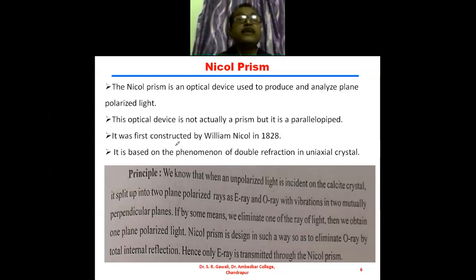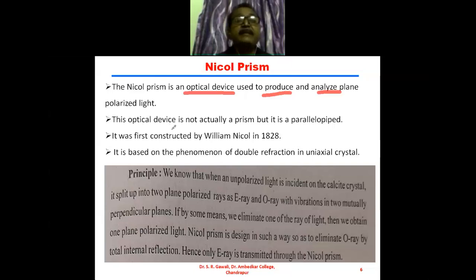So first of all we see what the Nicol prism is. Nicol prism is an optical device used to produce and analyze plane polarized light.